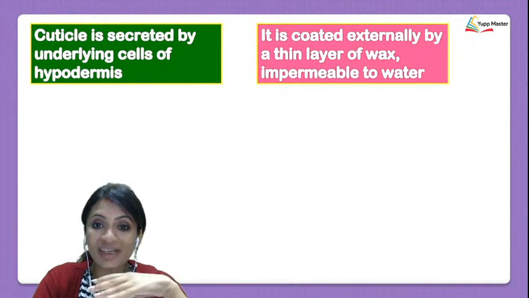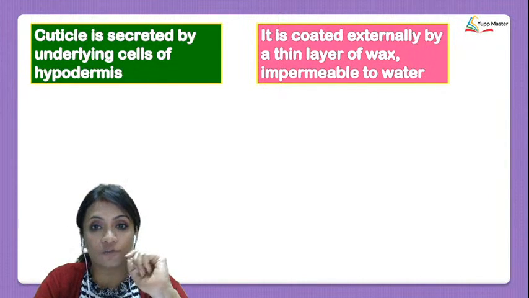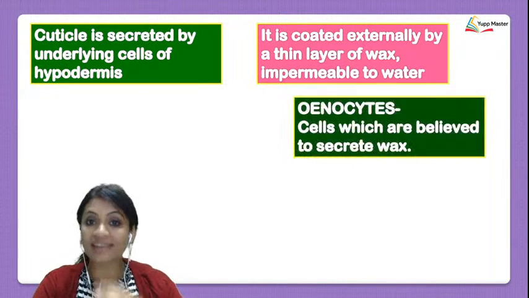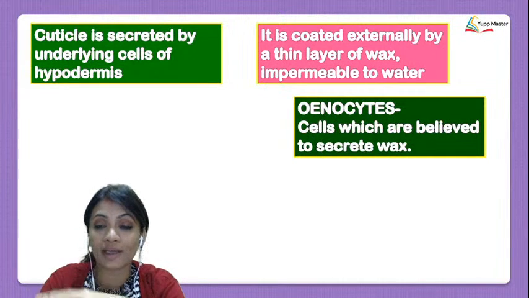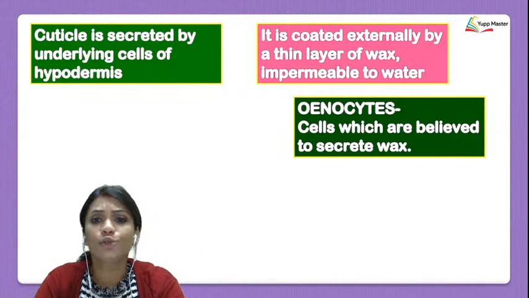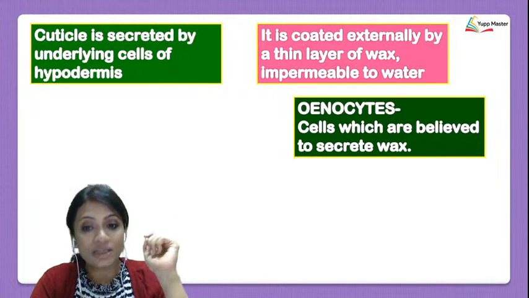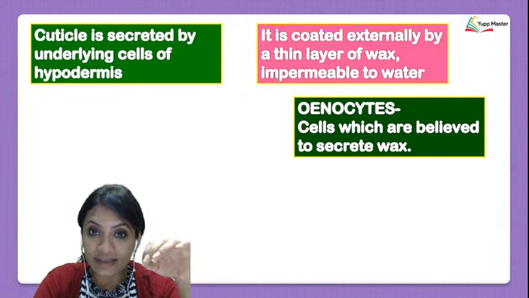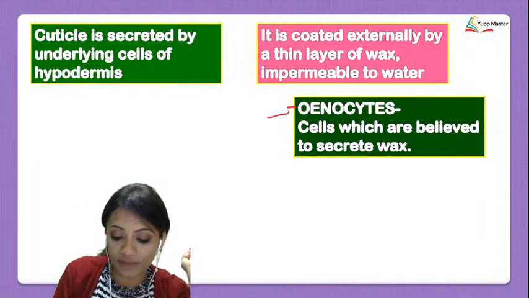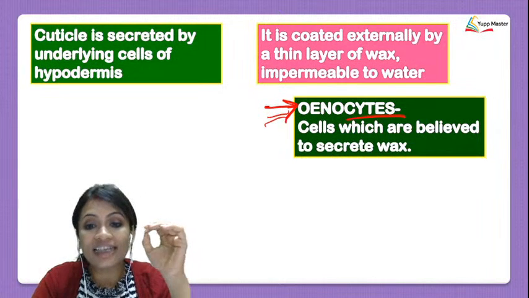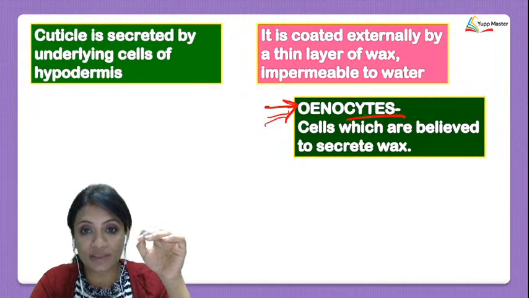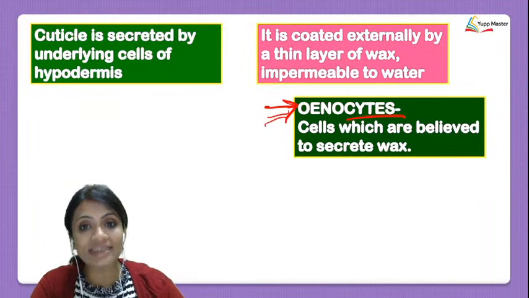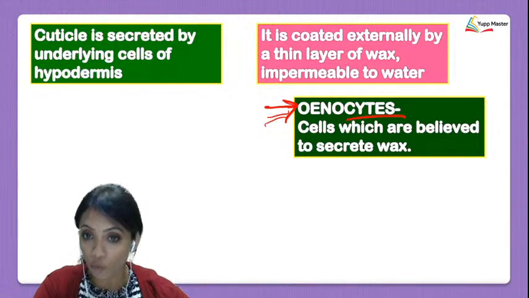Now, this is coated externally by a thin layer of wax, which makes the whole cockroach impermeable to water. That's why even if a cockroach is in rain or has fallen in water somewhere, you don't see the cockroach getting wet, do you? Also, in this layer there are cells called oenocytes. Remember the name, oenocytes. These cells are believed to be responsible for secretion of this waxy layer to maintain impermeability to water.